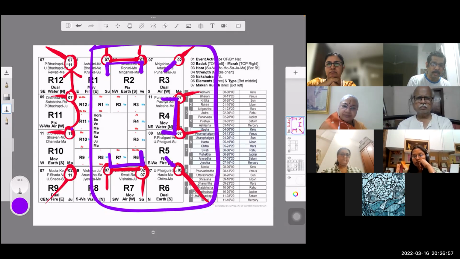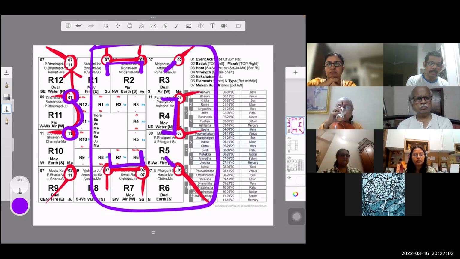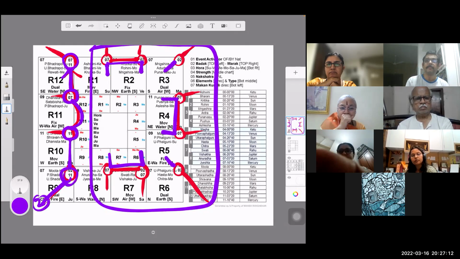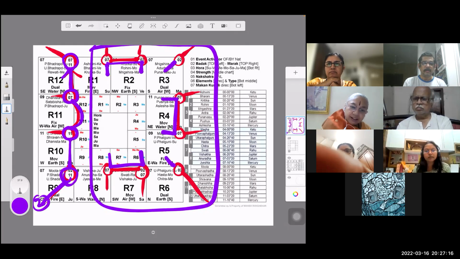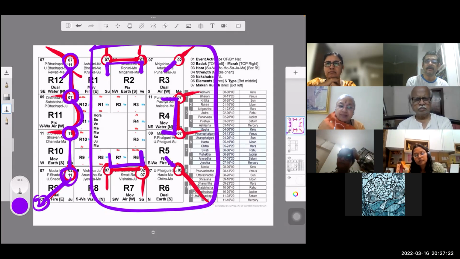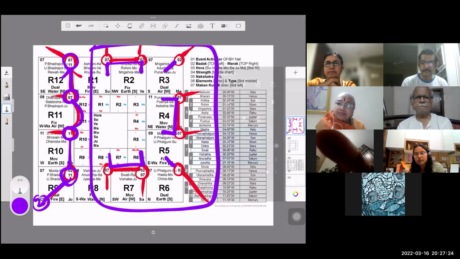I don't know how to remember 11 and 7, but whatever, something will come. These 11 and 7 go up and become 11 and 7. This 11 comes down here, and the 2 that was supposed to come here, the 2 here that was left, this 2 has come here. I'll crack it better and tell you, but this is how I crack the code. Did you understand? So these are the Marak Sthans.